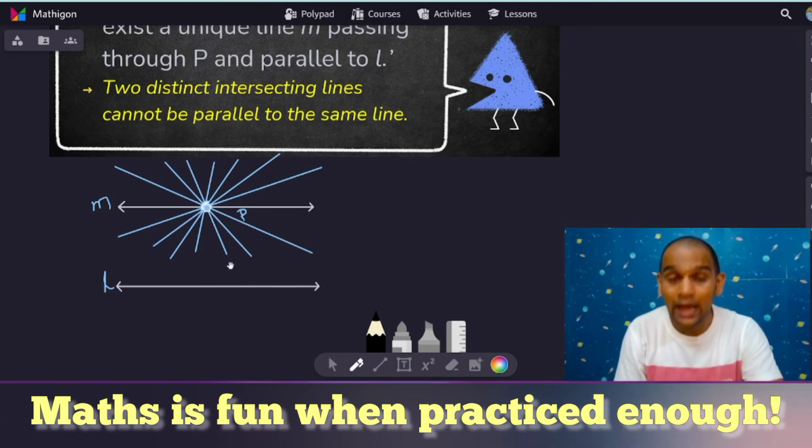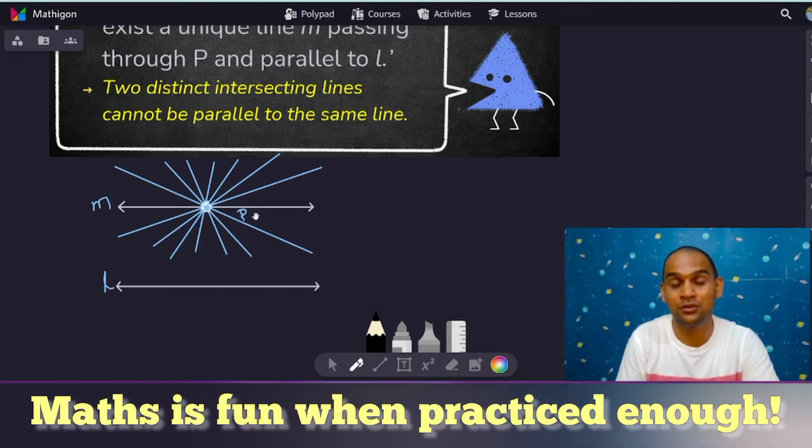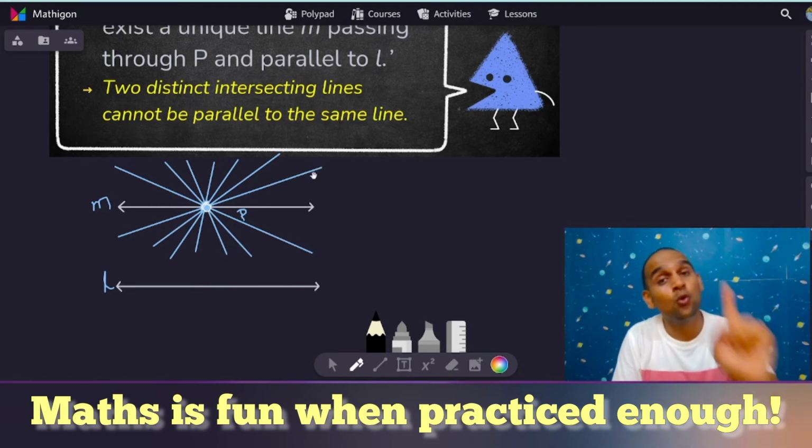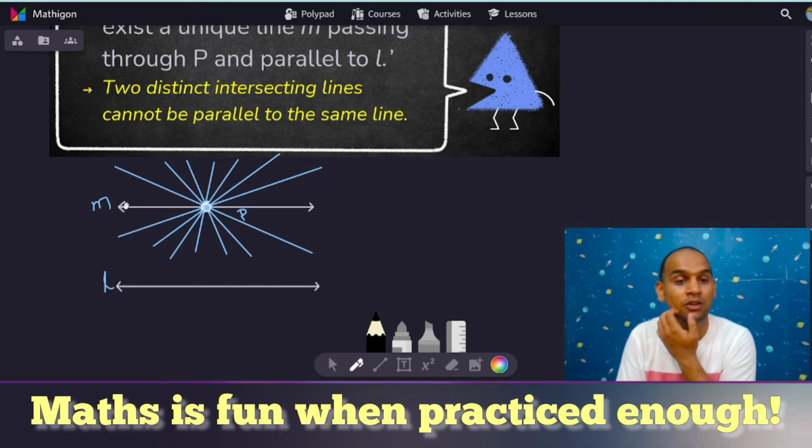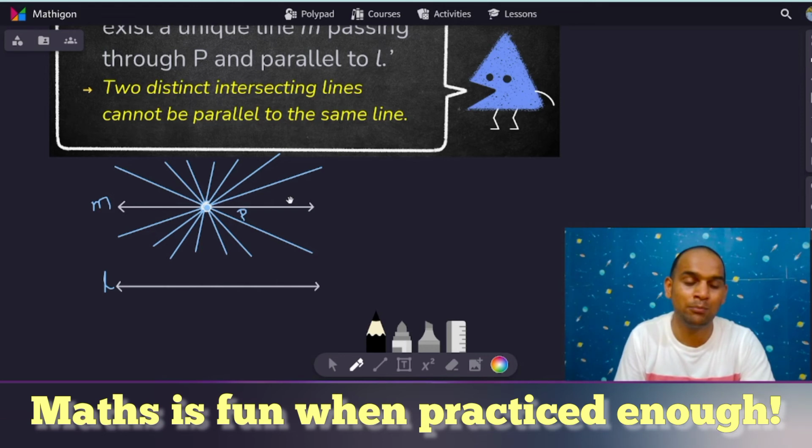Clear? Now, what does this equivalent version say? No matter how many lines you make from P, and there will obviously be infinitely many, there is only one possible line M which will be parallel to L. There will not be more than one possible line which is passing through P and is parallel to L. Yes, that is what it says.